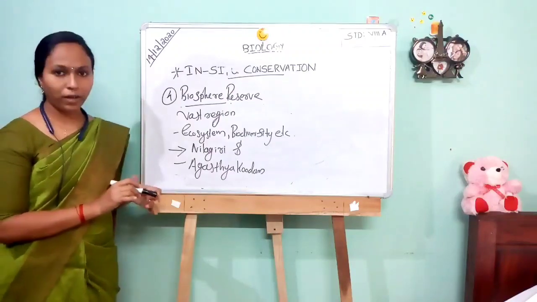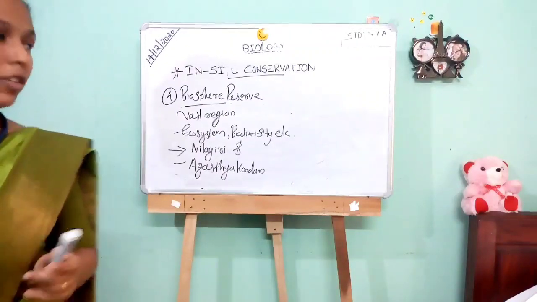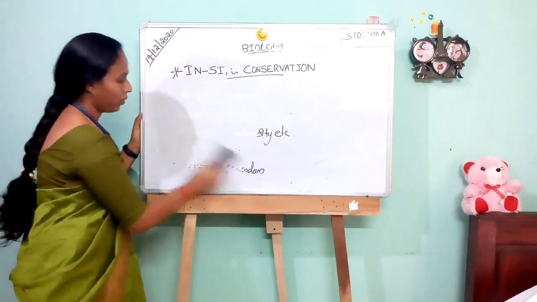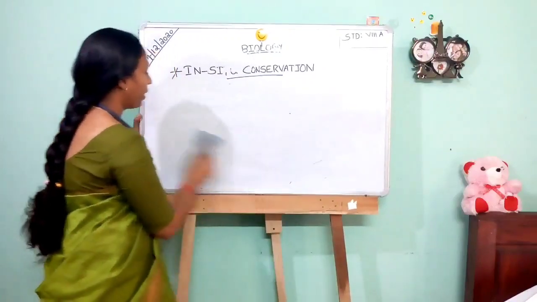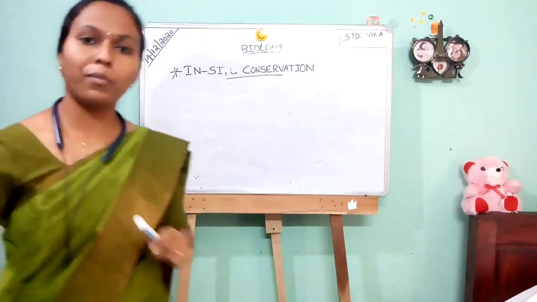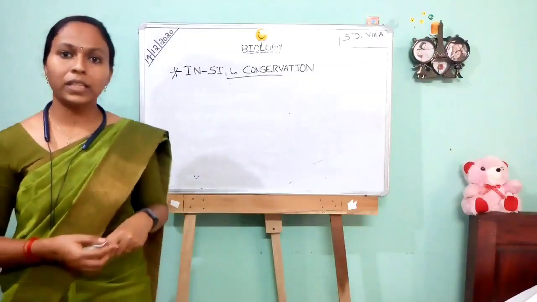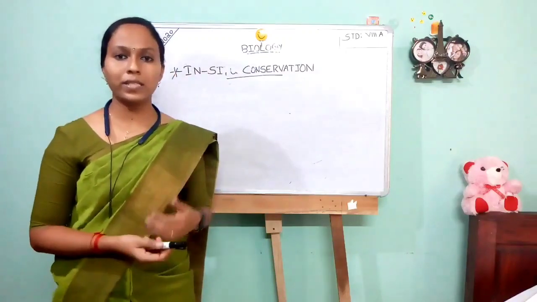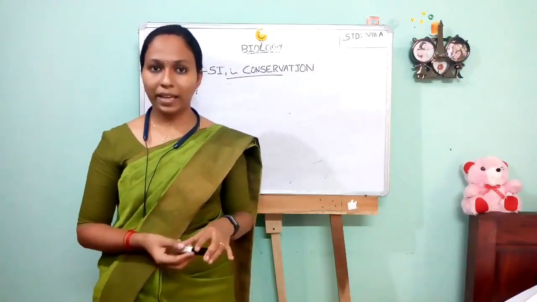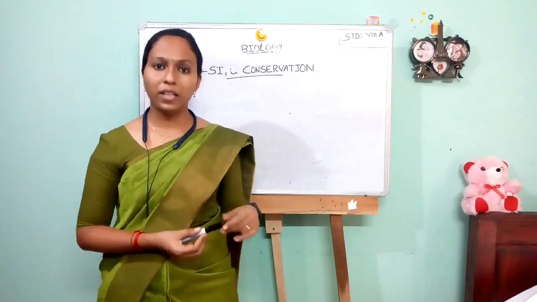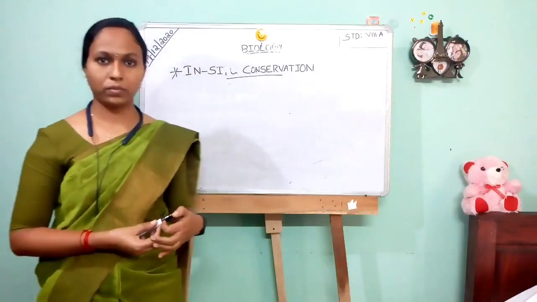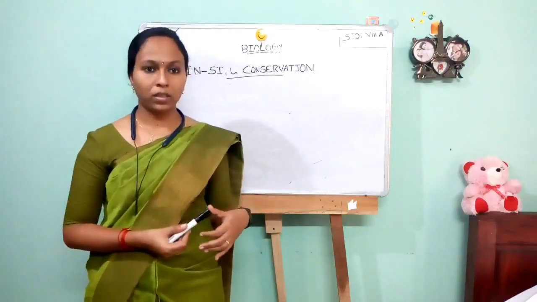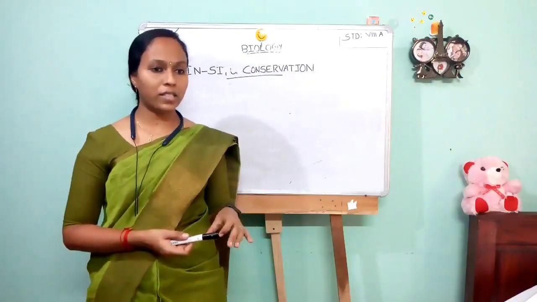Okay. Take your notebook and write down the questions. The first question is, give an example of a community reserve in Kerala. The second question is, which are the examples of biosphere reserve in Kerala? Are you finished? Okay. From group 2, who is ready to read the answer?